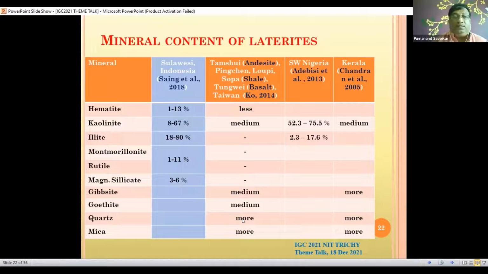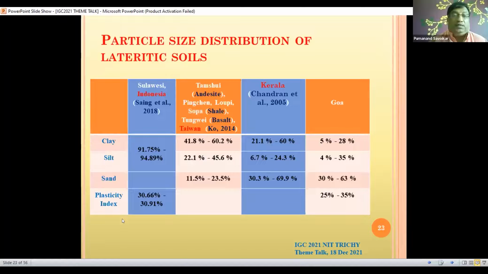In Nigeria, the major component is again kaolinite, whereas in Kerala it was observed to be gibbsite, quartz and mica. All this is attributed to the presence of various levels of laterization because of natural agencies, that is temperature and water. So these are the mineral contents.